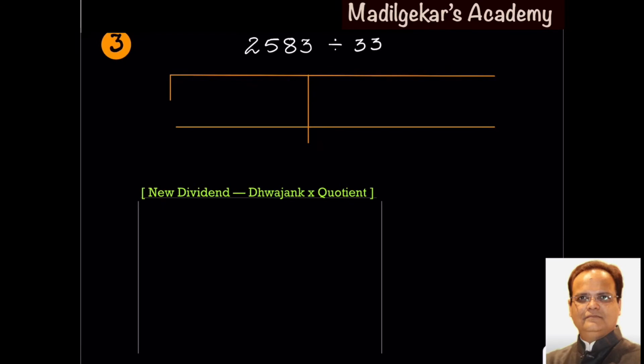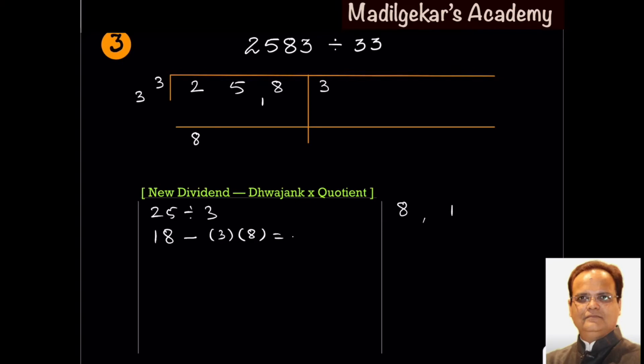Let's switch to third example. Here 2583 is to be divided by 33. Dvajank is 3, operator is 3, dividend is 258, separate the last digit. 25 is to be divided by 3, gives quotient 8, remainder 1. New dividend is 18. From this, subtract the product of Dvajank and quotient, that is 3 and 8.